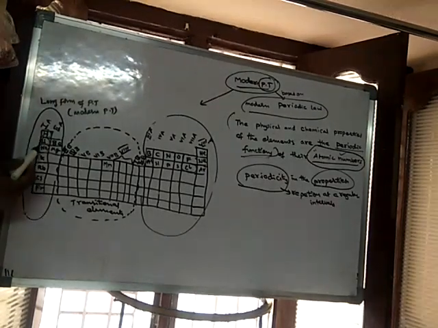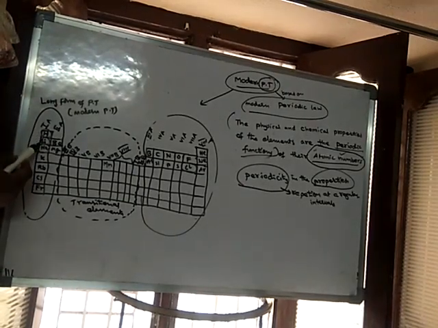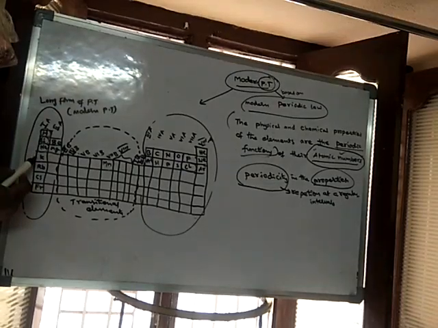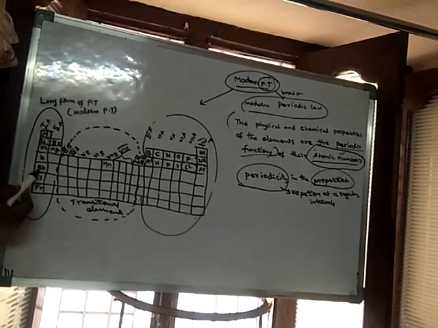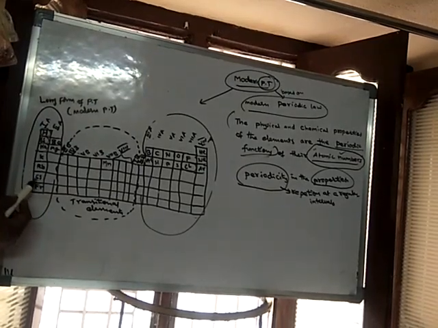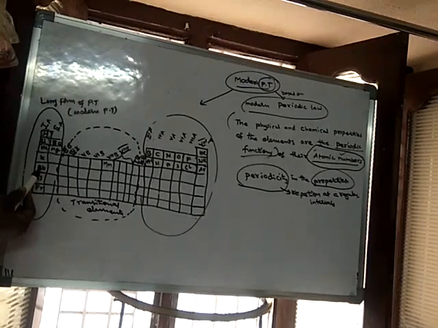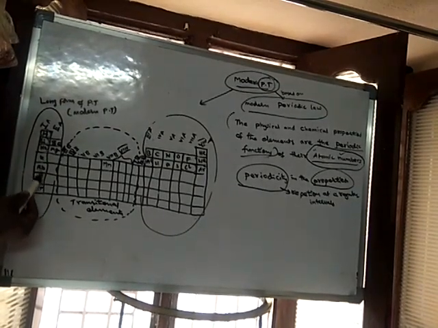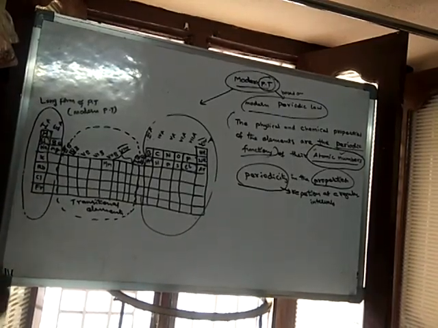So there is repetition of properties at regular intervals of atomic numbers. Their atomic numbers are 1, 3, 11, 19, 37, 55, 87.